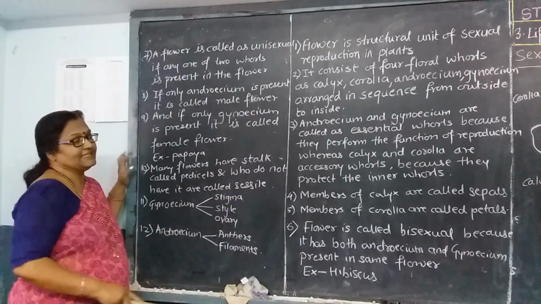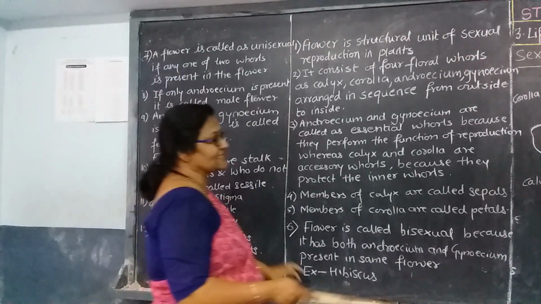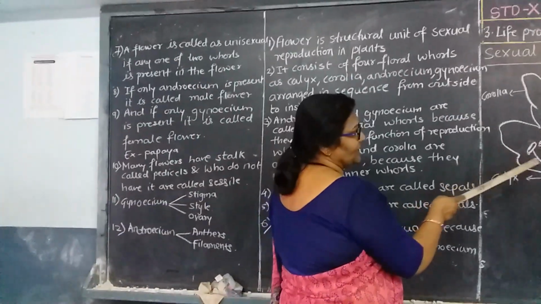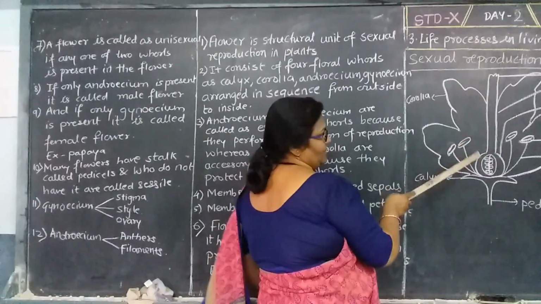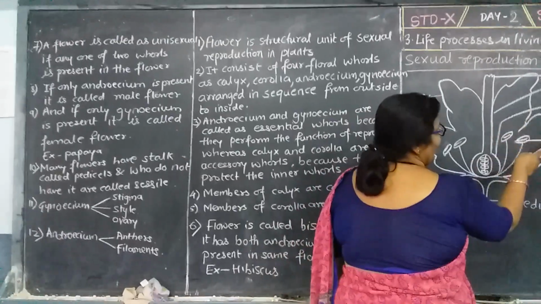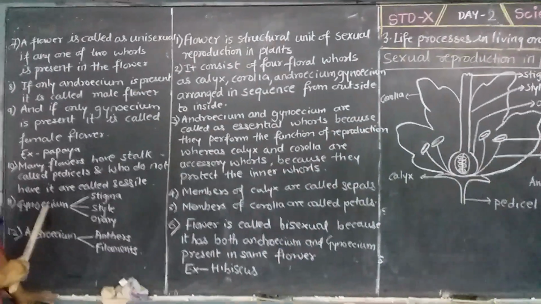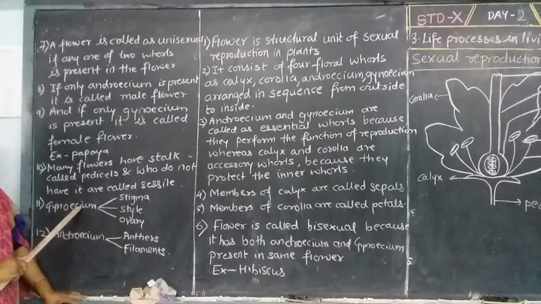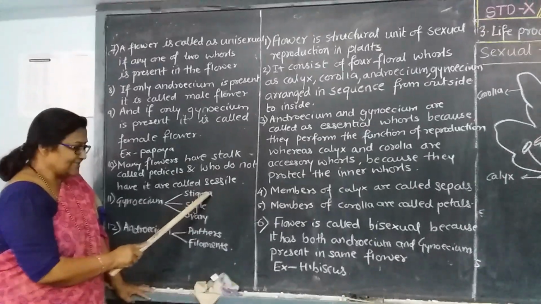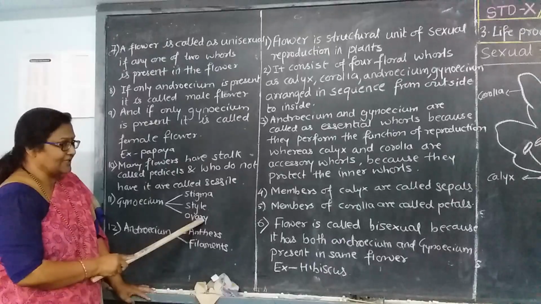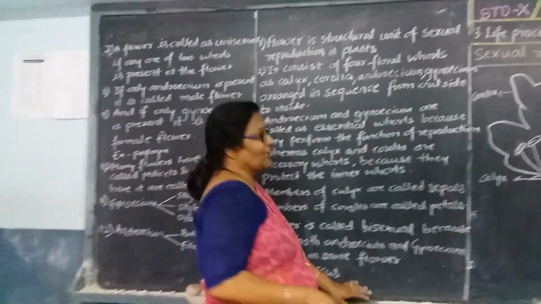Next we come to the middle portion of the flower, which we call the gynoecium. I have told you that the gynoecium is made up of three parts: stigma, style and ovary.